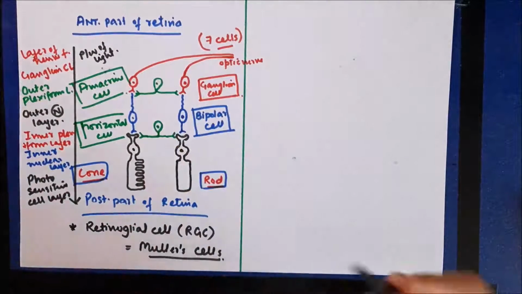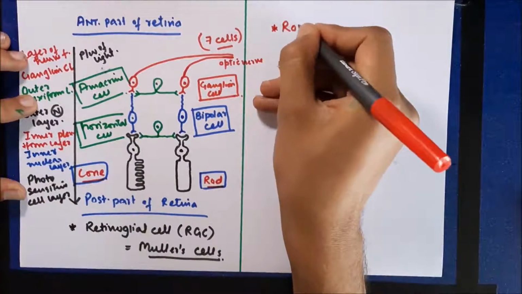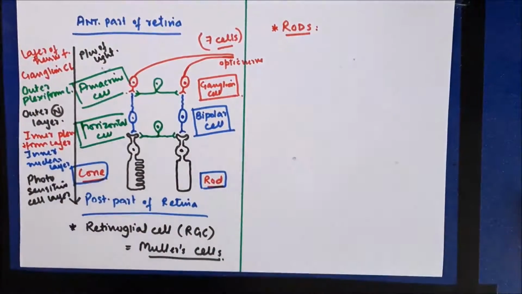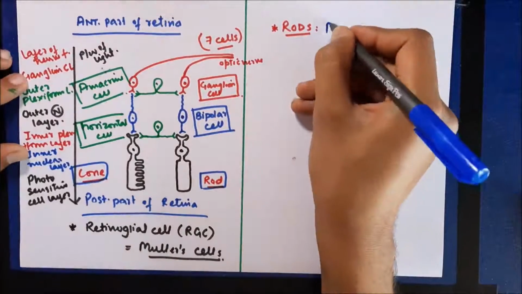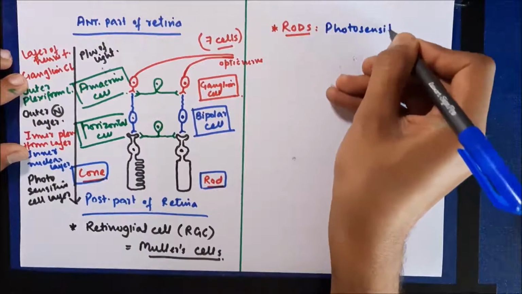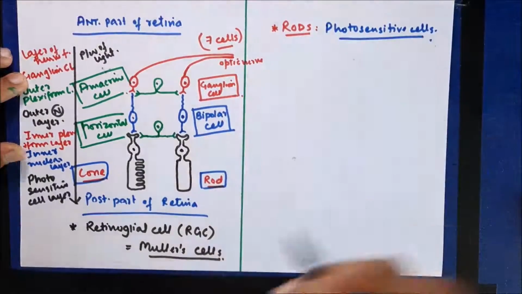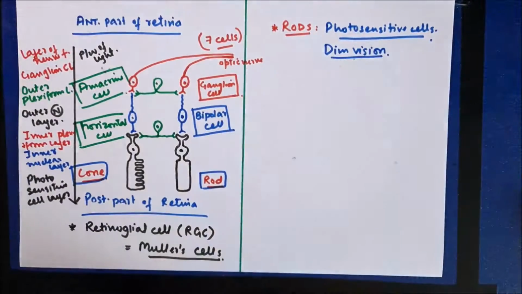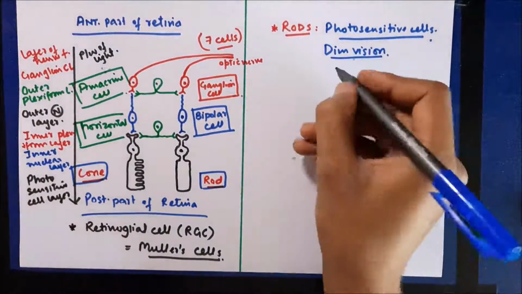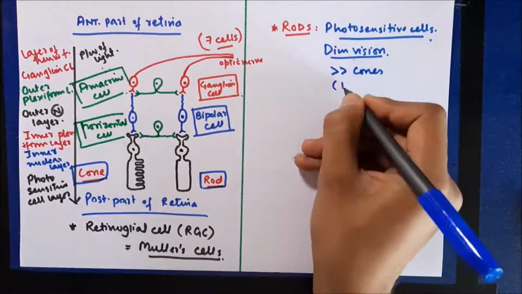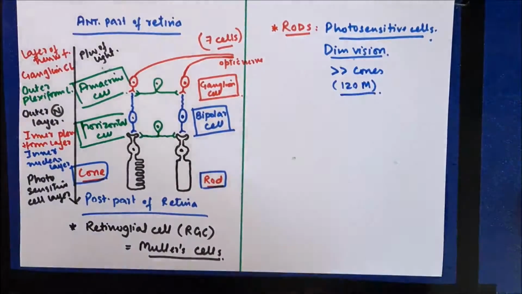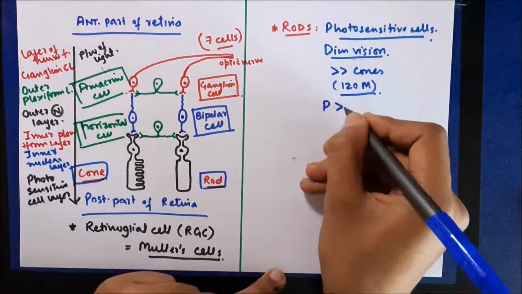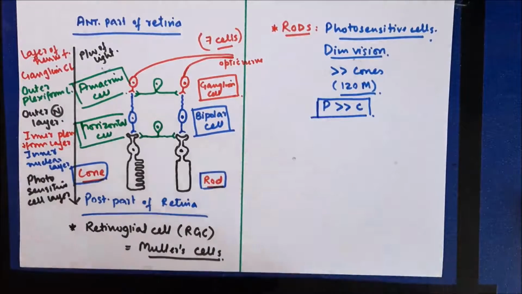Now we understood various cells that are present in the retina, so we'll have a discussion about some important facts about these cells. Talking about rods, as we all know, rods are photosensitive cells, and they are associated with dim vision. Rods are present more in number as compared to cones, approximately 120 million rods in humans, and they are present more in the periphery as compared to the center.